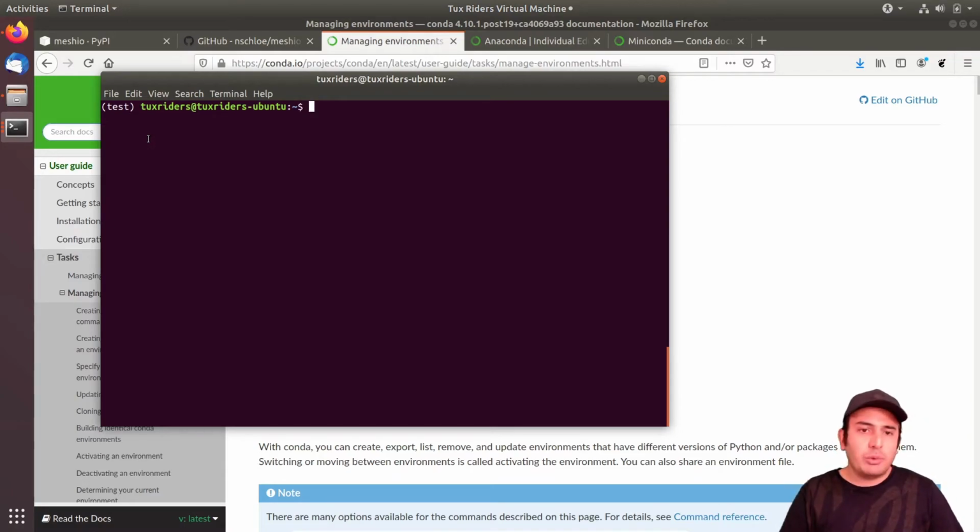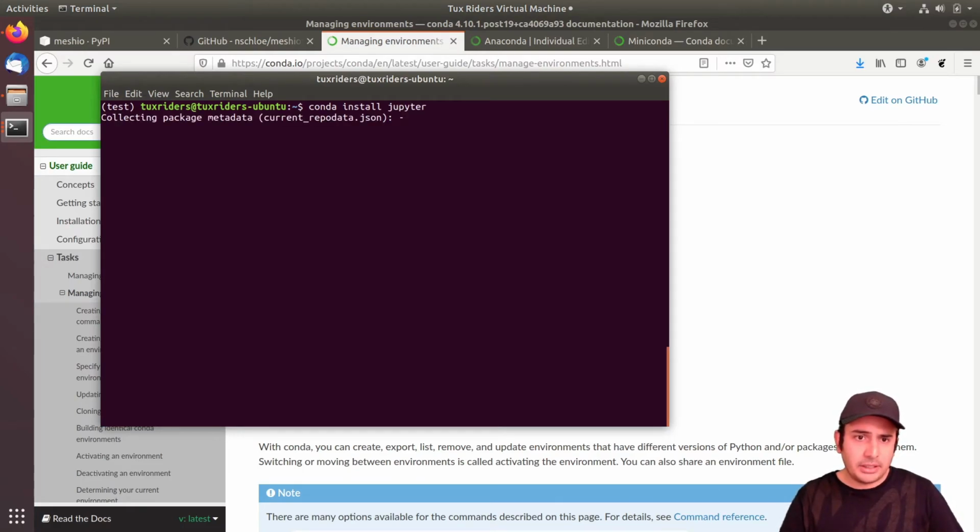So just imagine that we want to install Jupyter inside this test environment. Jupyter is quite famous in Python programming and also other programming languages and open source programming paradigms. It provides an interactive environment to run commands and programs, especially in Jupyter notebooks, beside the code, beside the description of the code. So we want to install Jupyter. Let's see if we can install it using Conda. Conda install Jupyter.